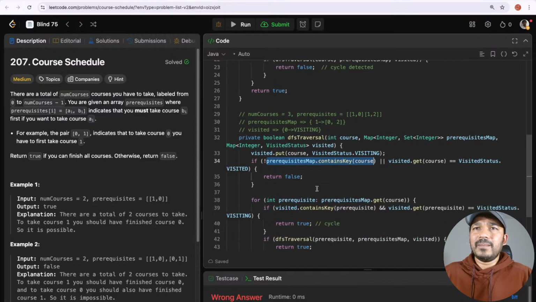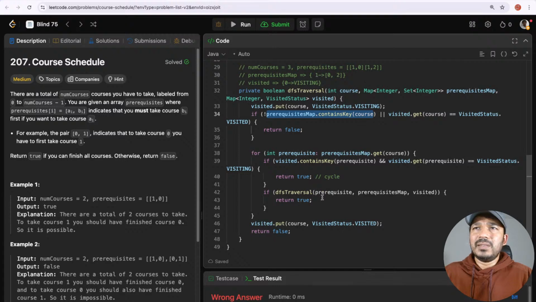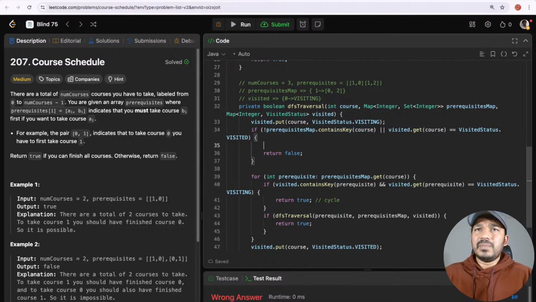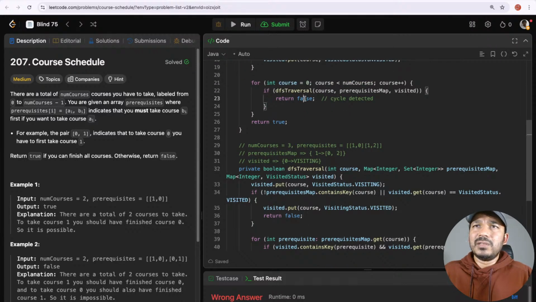So before returning it as false, I think I can just put visited dot put course visiting status visited. Okay, so this one is done and I'm returning false. So that returns a false for 0.